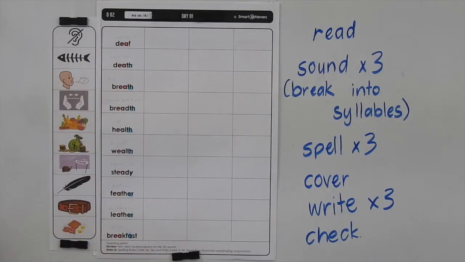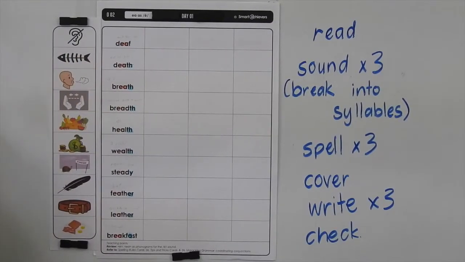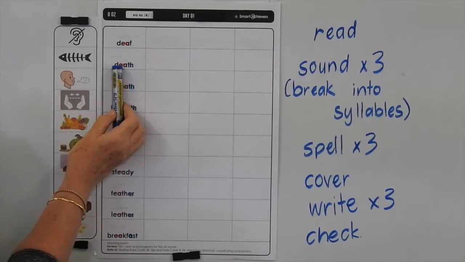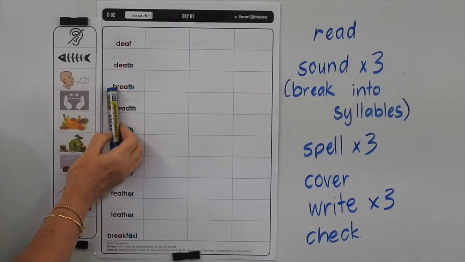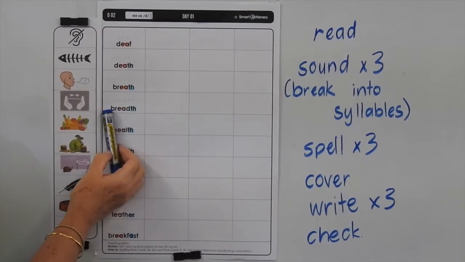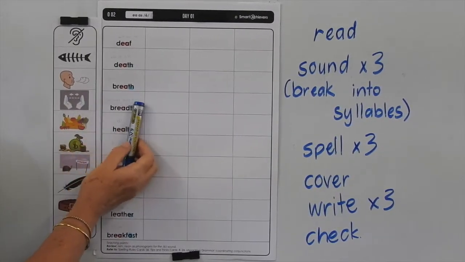All right, let's go back and have a look at what each of these words mean. So deaf, when someone can't hear as well as others, or can't hear at all, we say that they're deaf. They might be able to hear a little bit or a lot, but not perhaps as well as some people may be able to hear. Death is the end of a life. Breath is the air that you breathe in and out to keep you alive. The breadth is the measurement of one side to another side.